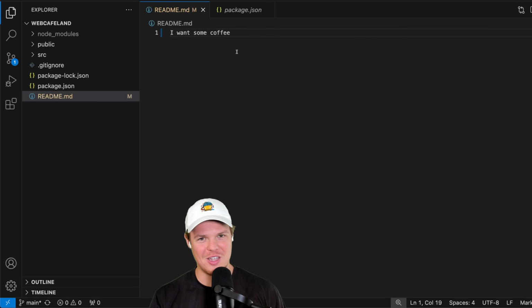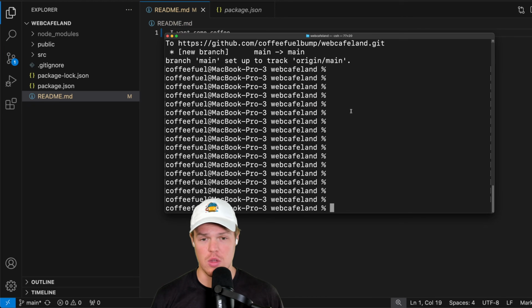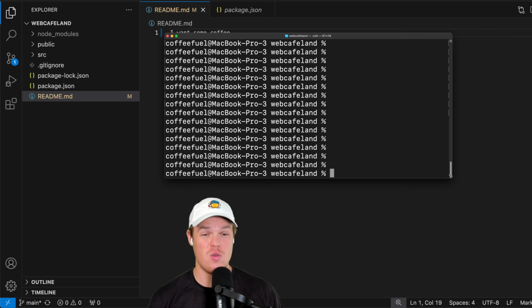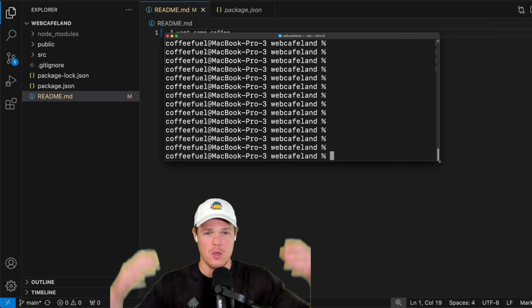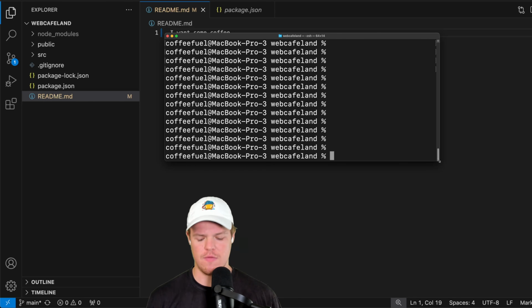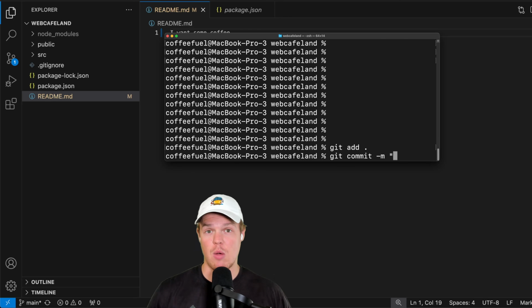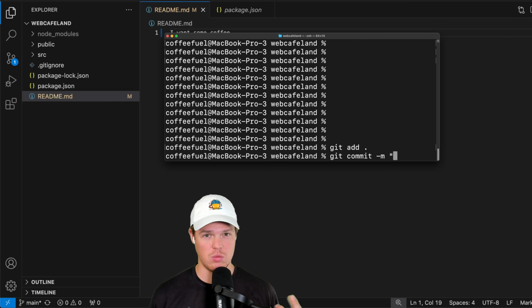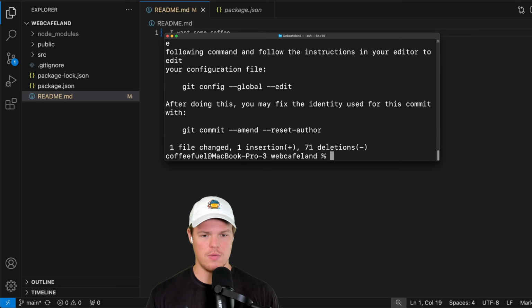With us changing the README here, we're going to come back to our terminal. And you're going to do your first commit here. If you have never done a commit before, you're about to see it live. So what we're going to do is this. This is how we push a new save. We're going to do git add dot, git commit -m and then quotation marks. This is how we're naming it. This is how it shows up as a new push to the branch. This will make sense once I push it. New readme. And this can be anything. Quotation mark. Tells you that there has been a change, et cetera, et cetera.